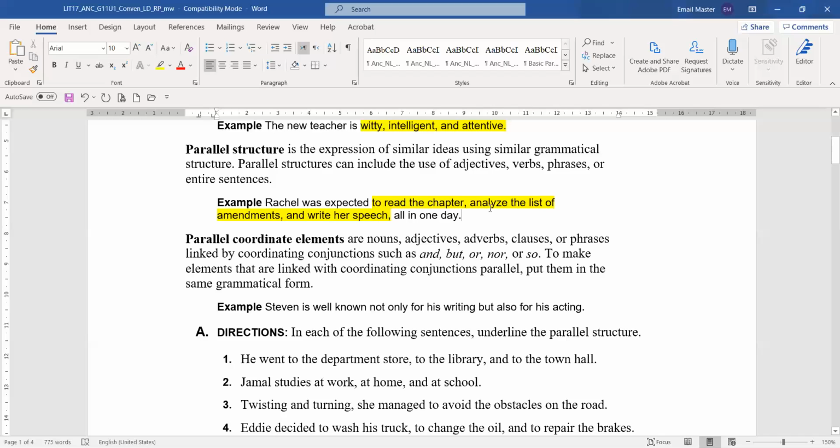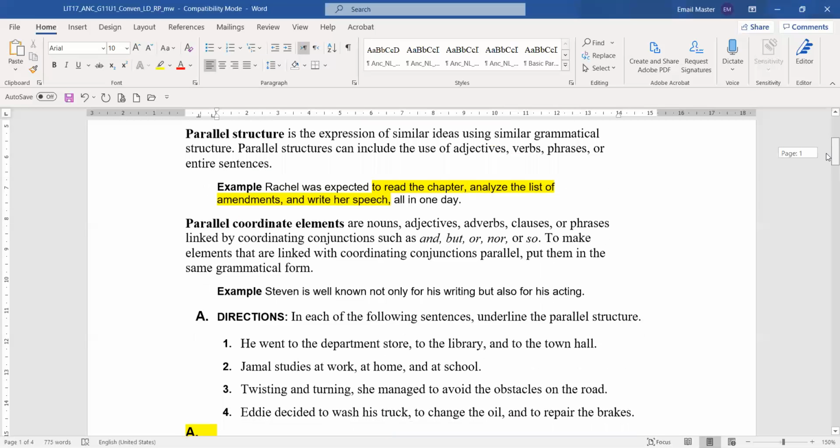So parallel coordinate elements are nouns, adjectives, adverbs, clauses, or phrases linked by coordinating conjunctions such as and, but, or, nor, or so. To make elements that are linked with coordinating conjunctions parallel, put them in the same grammatical form. Stephen is well known not only for his writing, but also for his acting. So when we look at this here, not only for his writing, but also for his acting, the structure is the same. Writing, acting.